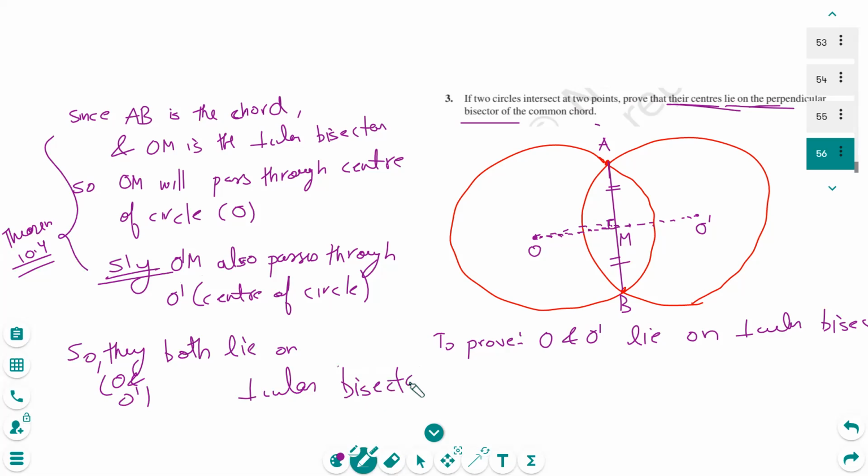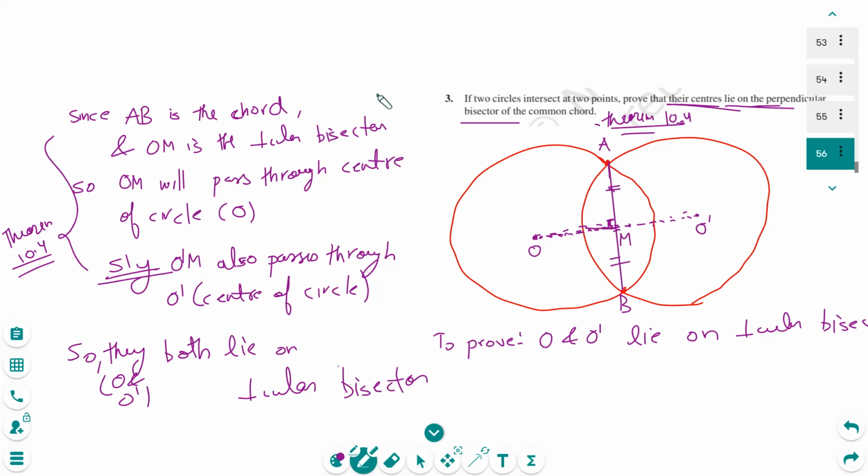So see, for this question you only have to understand theorem 10.4. It's actually theorem 10.4 in two circles, nothing else, right? For one circle we use 10.4, right? For two circles we will explain in individual ones. Since it is a perpendicular bisector, this line is perpendicular and bisecting. So this line must pass through the center. Similarly for this one, it must pass through the center. So they both lie on the perpendicular bisector.